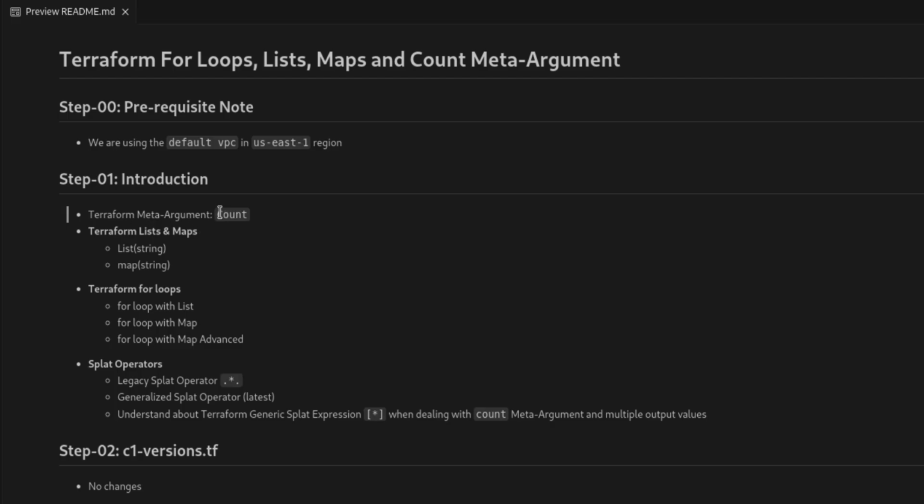We'll understand first the count. Terraform list and map. List is a type where we can pass strings, and map also. Terraform loops: we can have for loop with list, for loop with map, and for loop with map advanced. We'll see all these with examples.